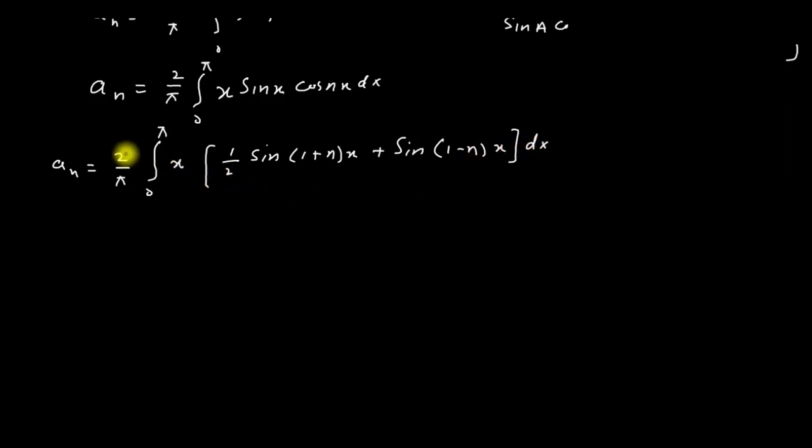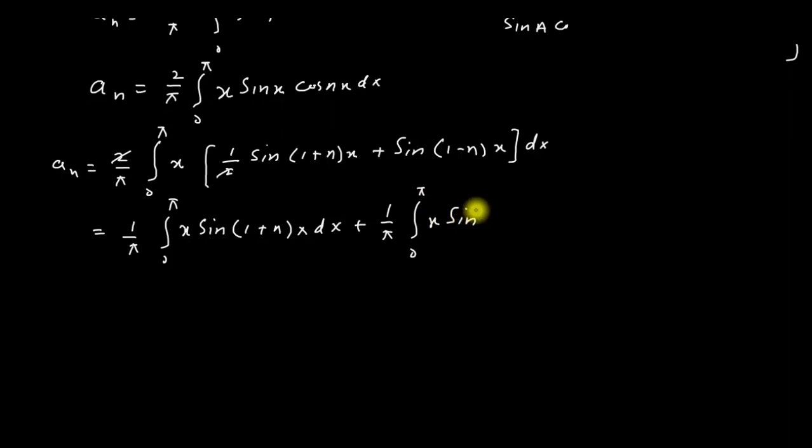Now here these two and these two will cancel each other and we will get (1/π) ∫ from 0 to π of x sin((1+n)x) dx plus (1/π) ∫ from 0 to π of x sin((1−n)x) dx. We will get this one.